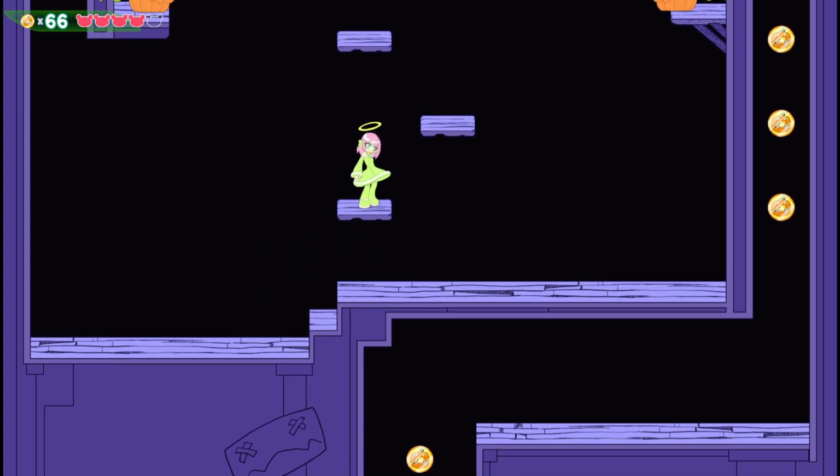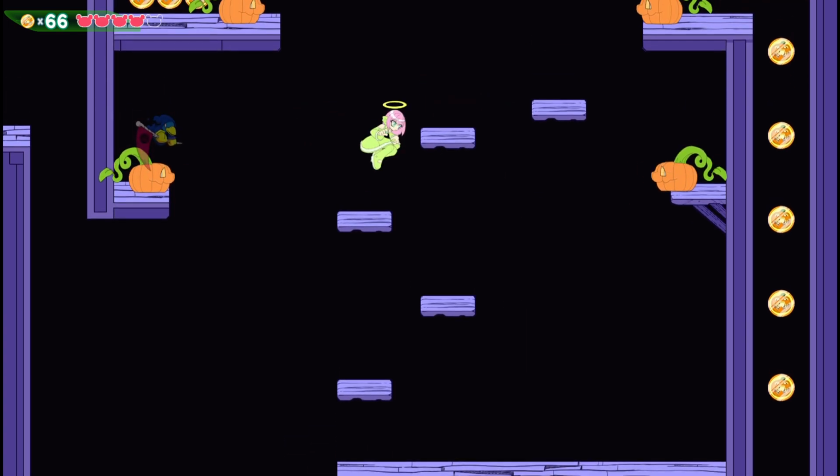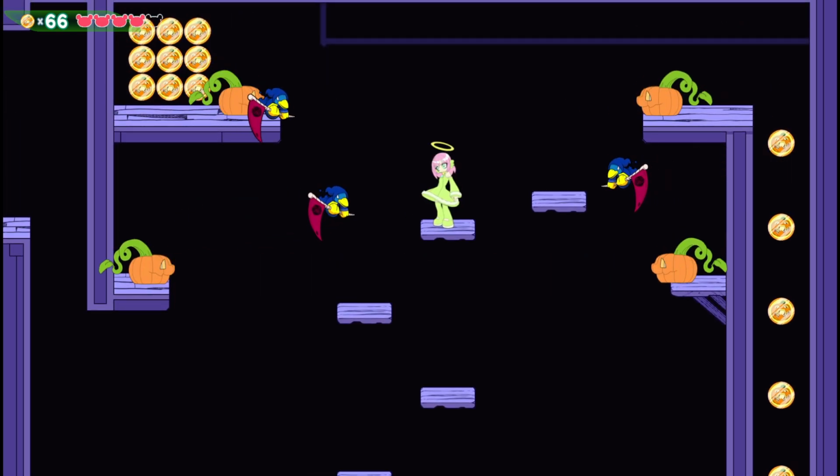So we're going to see what kind of surprises Ed had in store for us here. Well, there's one. We've got a bird, and then we've got to platform our way through here, and then, oh no, three more birds up here. So now we're stuck in between these two sets of pumpkin shooters attacking us while having to dispatch three birds.